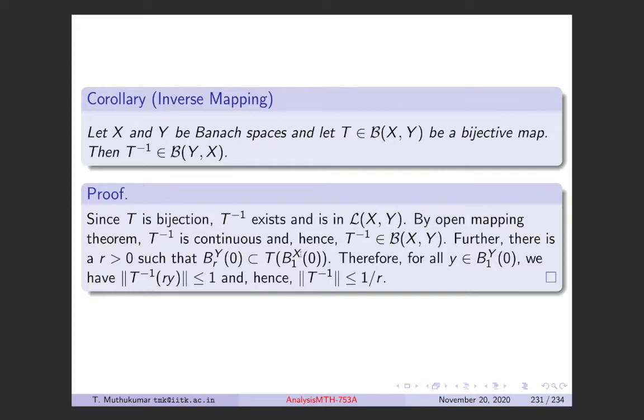This is from this containment here, which actually gives you the exact norm of T inverse. So here we have shown that T inverse is actually a bounded operator, and we are actually giving the bound as well. It's less than or equal to 1 by R, where R was chosen such that this ball is contained in the image of the unit ball. So this is the inverse mapping theorem.